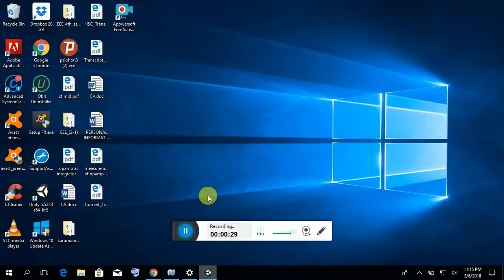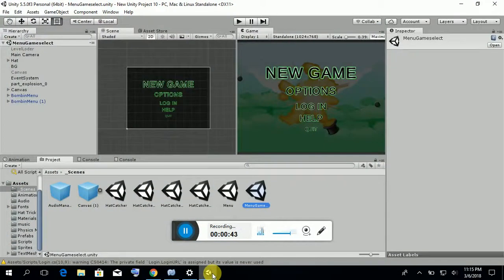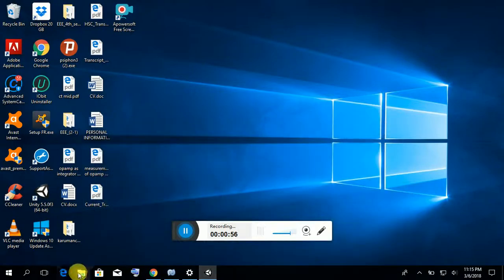So we are just doing that. We are uploading the data of user on the SQL, and we are just fetching that data to play the game again from the same point where he left. So we have used the Unity and we have made a simple hat catcher game but different types and options, login option, and I will show you the game.